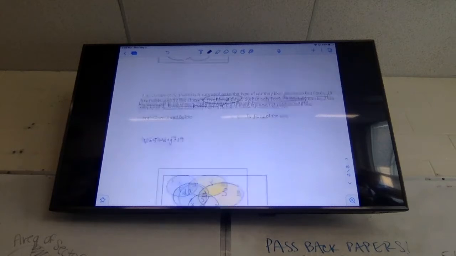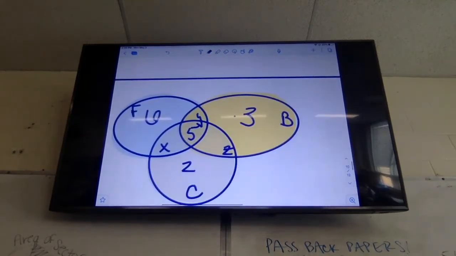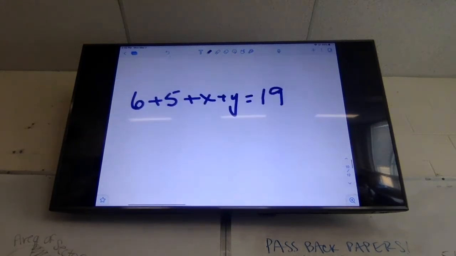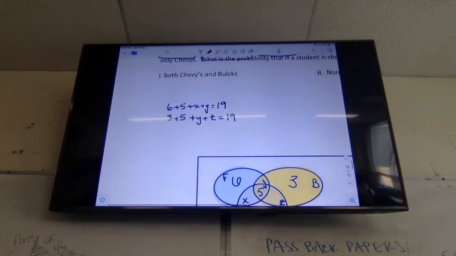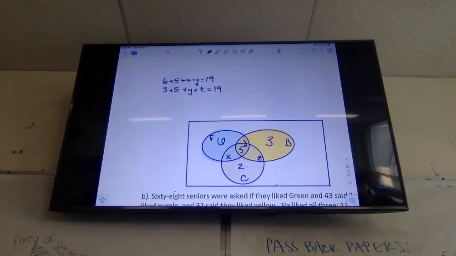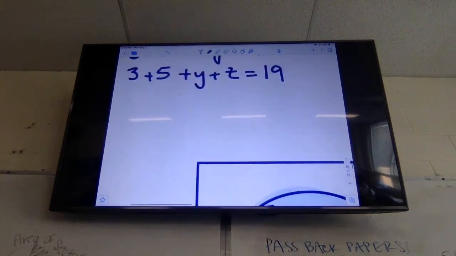We're going to do the exact same thing with the Buicks. I'm going to do 3 plus 5 plus Y plus Z. So everything that's in that yellow circle, 3 plus 5 plus Y plus Z. And that also is 19 because 19 kids like Buicks as well. And the last I've got Chevy, 2 plus 5 plus X plus Z. And that equals 12.